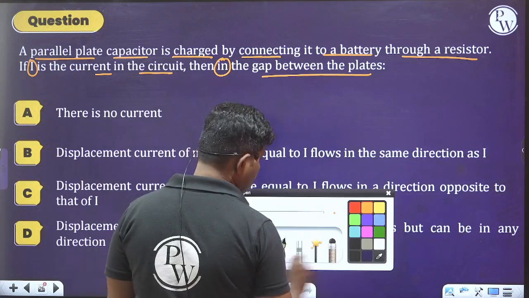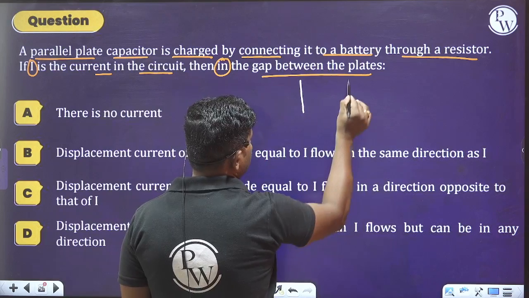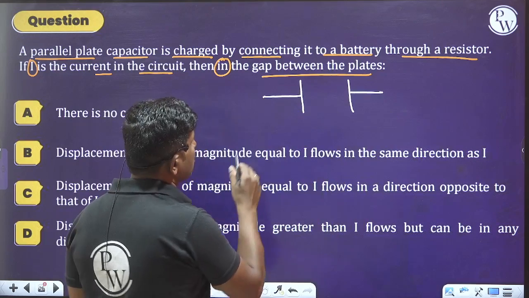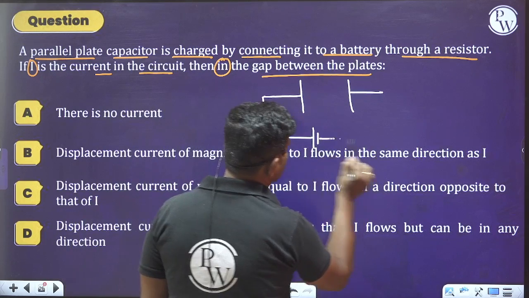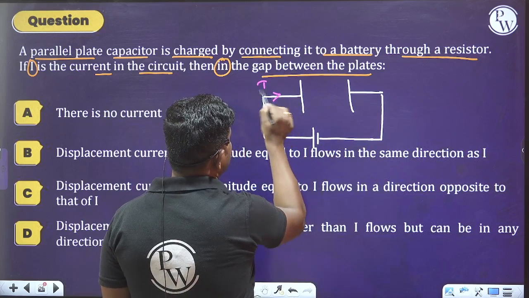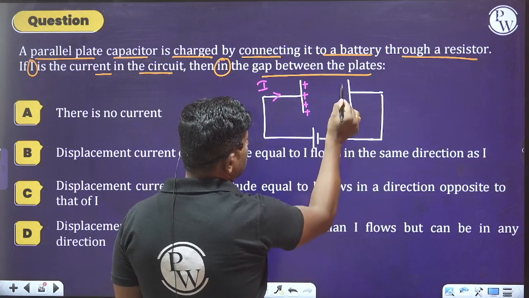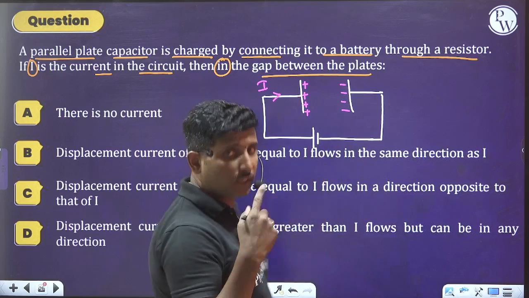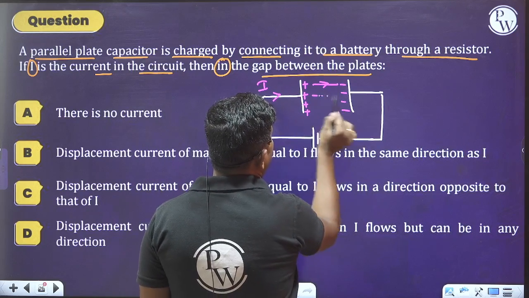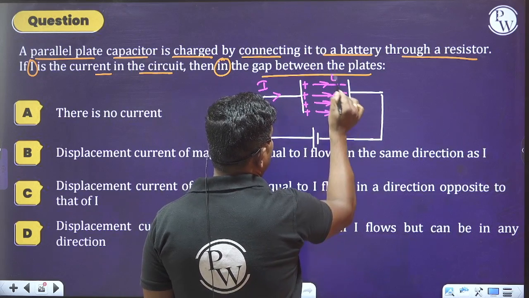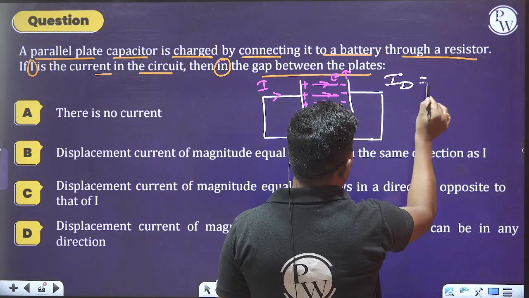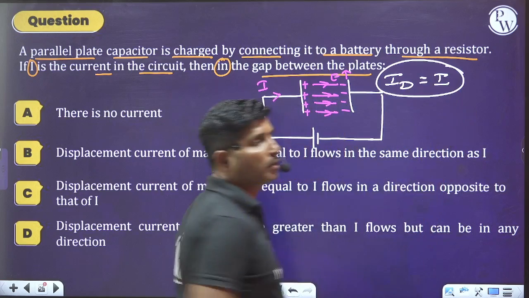No. So observe this. Whenever two plates of a capacitor are charged with the help of a battery, there should be growth of charge. If I is a conduction current, then when the current is flowing, the charge on each plate of the capacitor goes on increasing. Therefore, the electric field between the plates will be increasing. Therefore, there will be a displacement current equal to the magnitude of the conduction current.